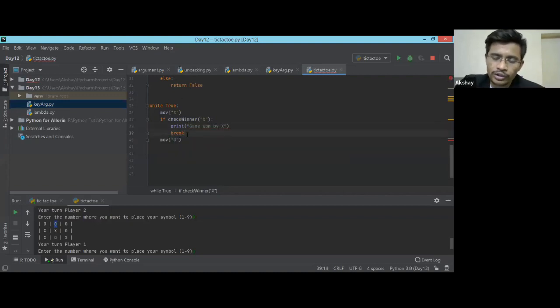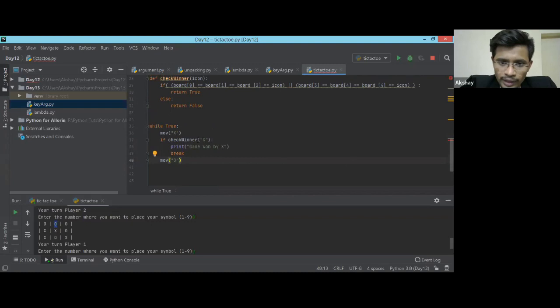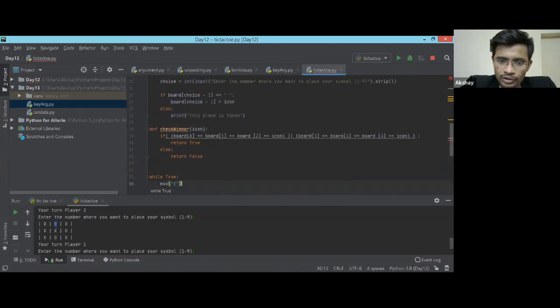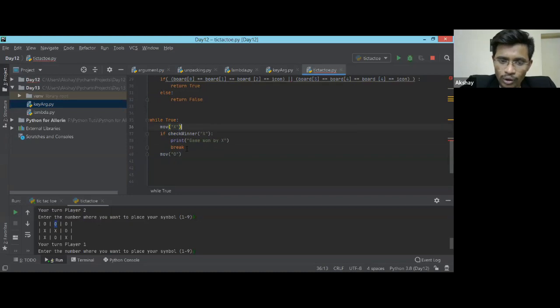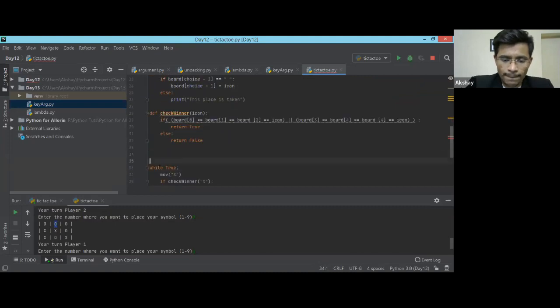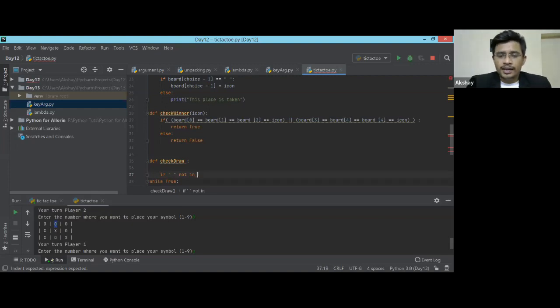In order to save our time, because I want to cover the lambda function as well, I'm going to show you a demonstration of how X can win the game. To check for a draw, I'll write a function for draw as well. def check draw. You just need to check if this space is not in. Do you remember this not in keyword? What is that?